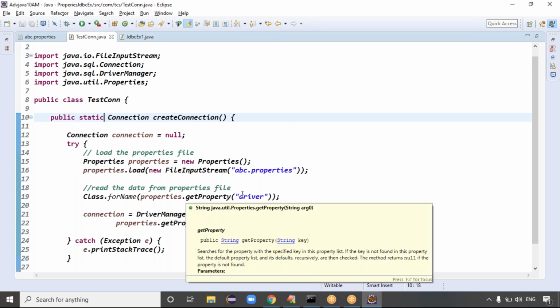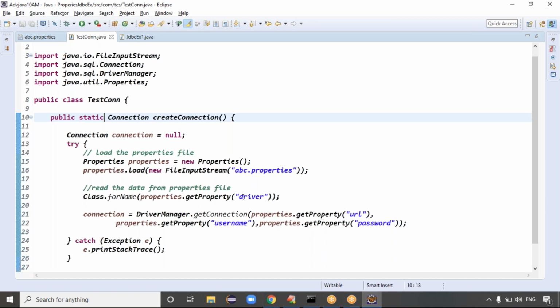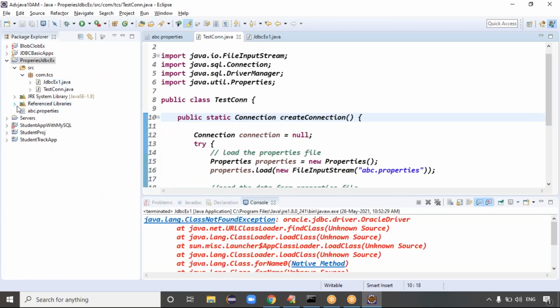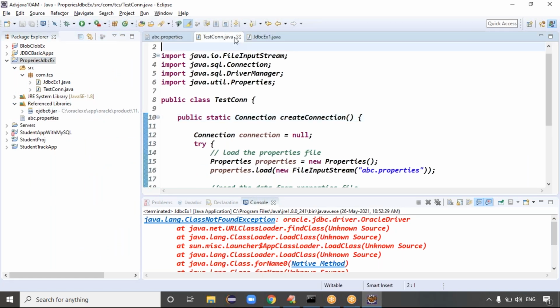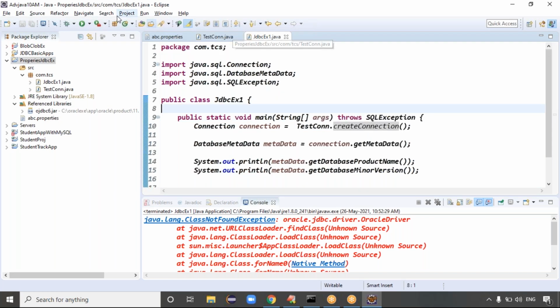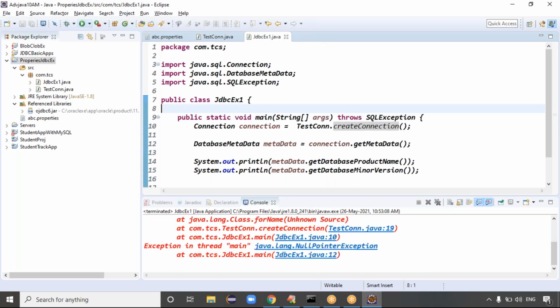Class.forName, property.getProperty of driver only, right? We built it, the jar file reference libraries are there, our JDBC6 jar file is ready. Then why? Null pointer exception now. Guys, we got a null pointer exception, which means we are not reading the property file data properly.